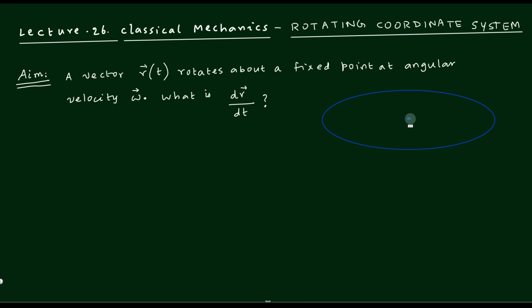Sometimes it is also known as the stationary frame of reference. Any coordinate system that is not going to move, at the same time the one which is not going to rotate, such a coordinate system is known as a stationary coordinate system or stationary frame of reference. So frame of reference and coordinate system are the same. They have been used interchangeably.